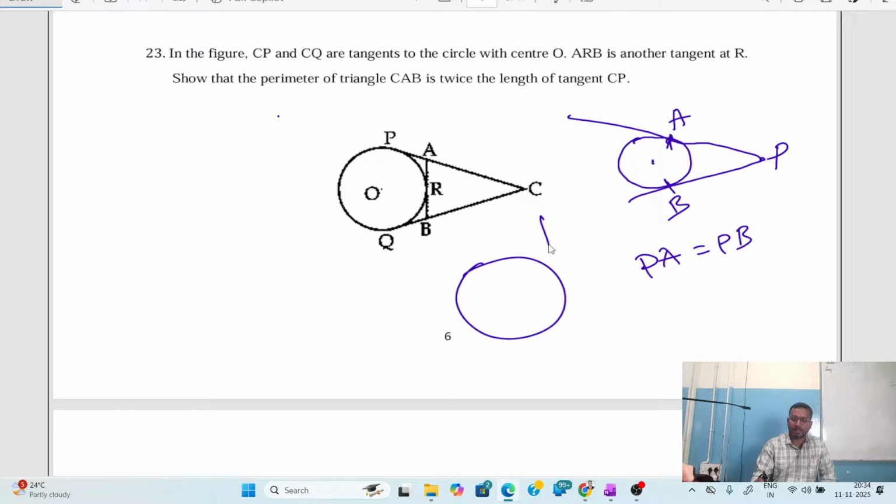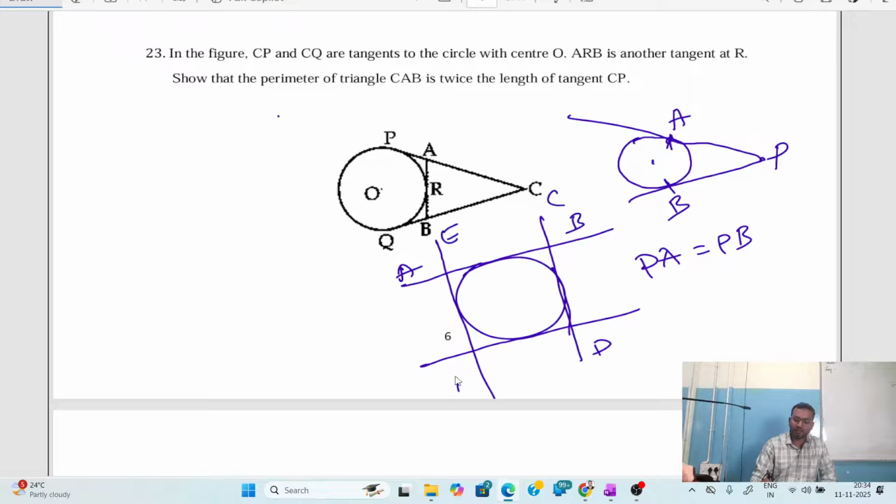Similarly, let me take one more example. Let me draw this. Let me call this one tangent. Let me name this tangent as AB, this tangent as CD, and this tangent as EF. Now as you can see, AB is touching the circle at P, BC is touching at Q, FD is touching at R, and EF is touching at G.